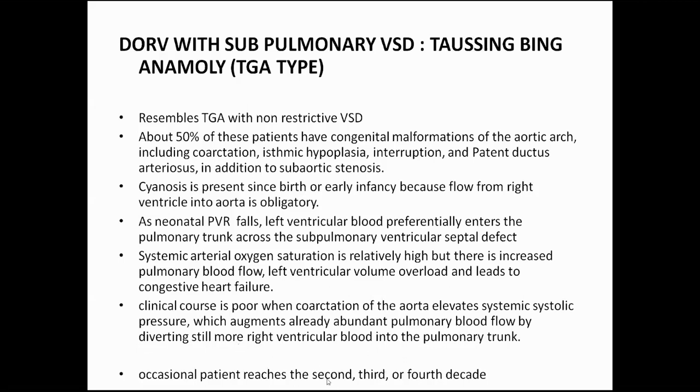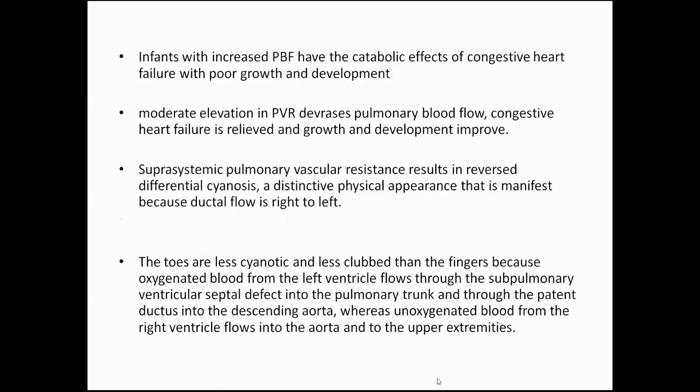Occasionally, these patients reach the second, third, and fourth decade of life. So patients who have increased pulmonary blood flow have more chances of developing congestive heart failure, leading to poor growth and development. Moderate elevation in PVR basically decreases the pulmonary blood flow, congestive heart failure is relieved, and growth and development are improved.